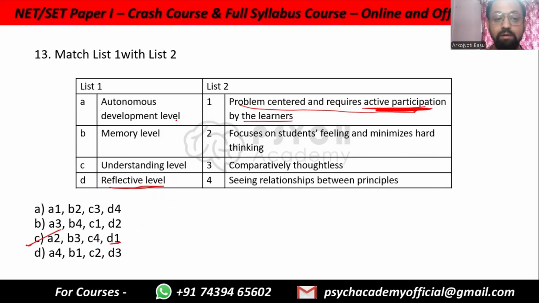Let's look at autonomous development level. This is where it is mostly on the feelings of the students, because again, as we discussed, very little children learning how to walk, how to talk, how to color within lines, those parts. So A is 2. Memory level, comparatively thoughtless compared to the other ones, and understanding level, seeing relationships between principles, that is C4.